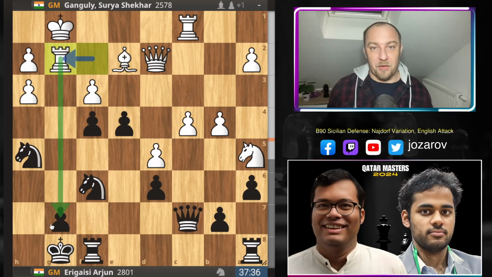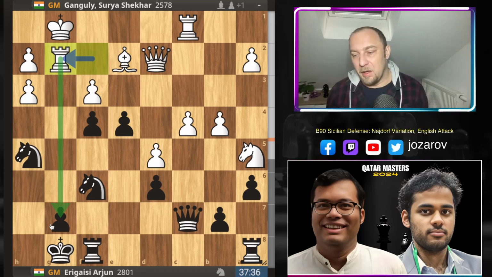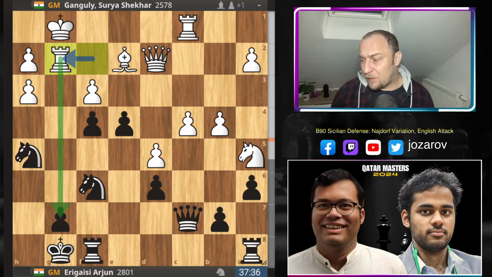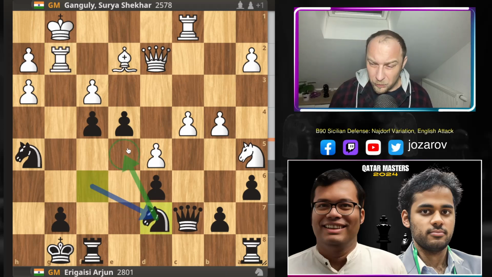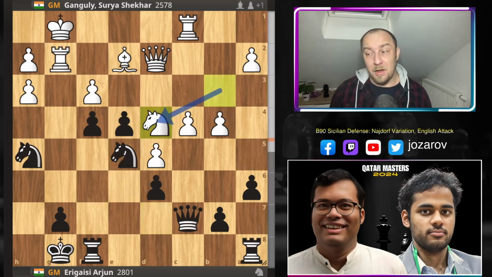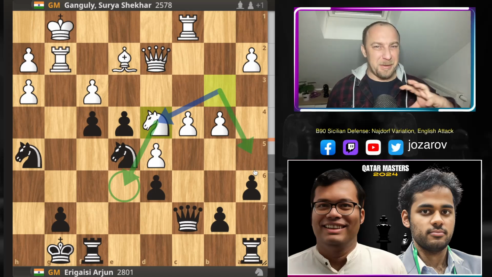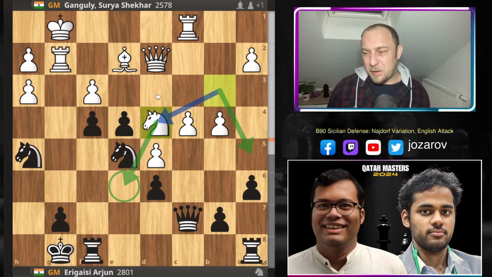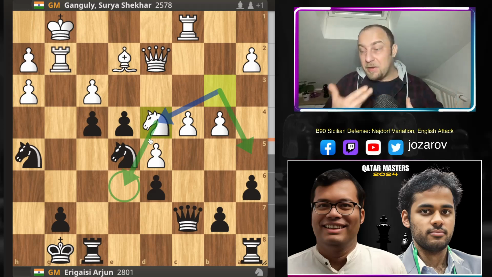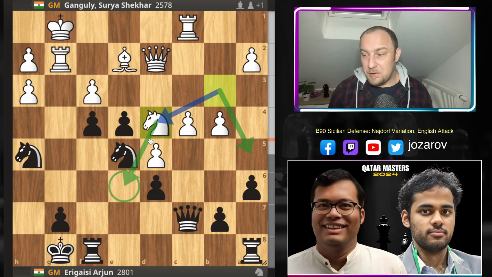So black played an aggressive game here, but black has also a tough time to defend the king here around the square g7. Then after something like knight to d7, you're trying to control of course the e5 square. Here white could go with knight to b3, and after knight to e5 you have also a very nice square with the knight to d4, and now knight to e6 is also a huge threat. Notice how Ganguly's whole concept with knight to a5 simply wasn't really the most progressive plan, because his knight was far away from the action. But even in this line, Ganguly could have brought the knight in a spectacular way into the game. Look at this, knight to e6, and I think black is facing many tactical problems.